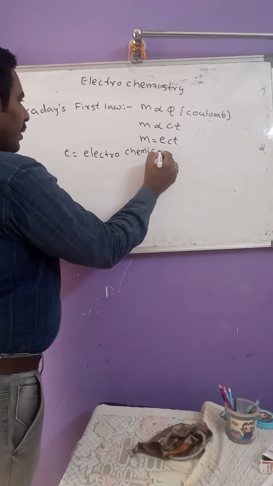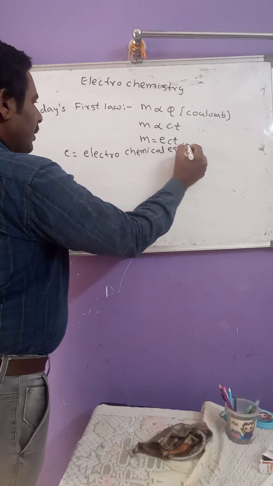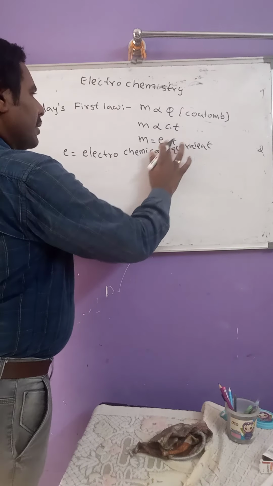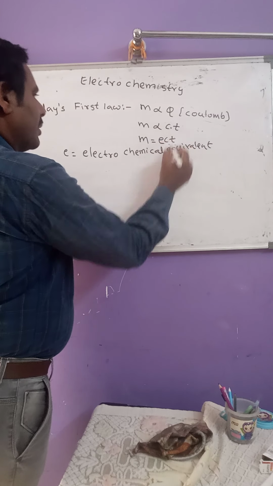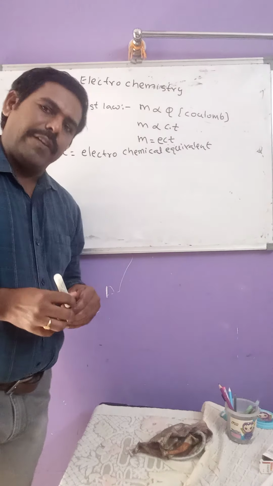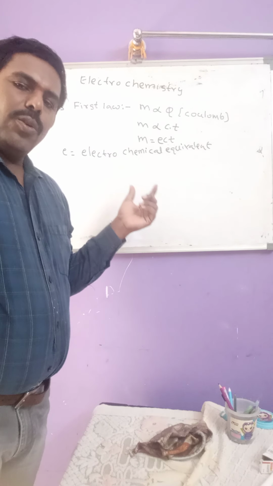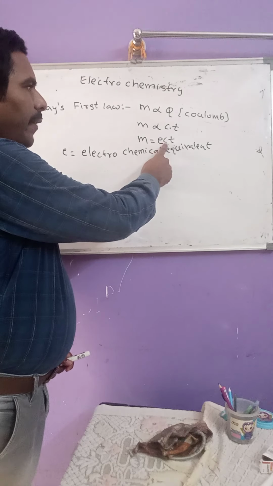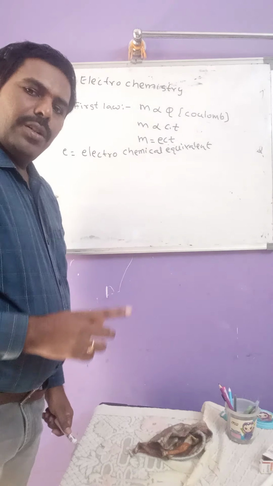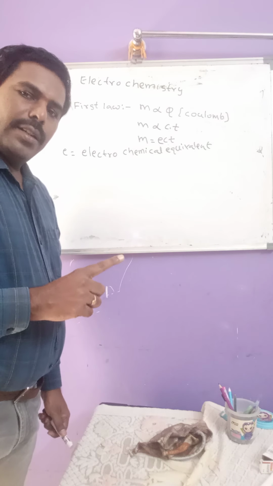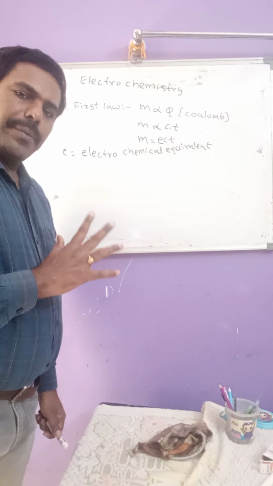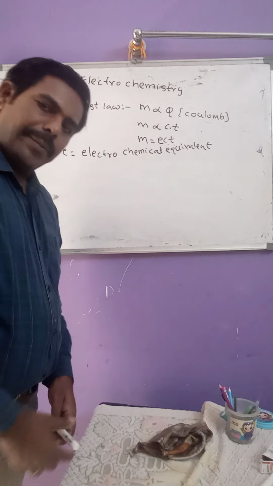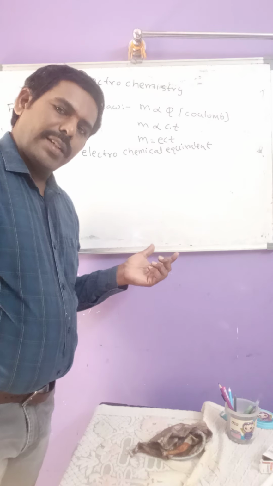electrochemical equivalent. What is electrochemical equivalent? Small e is known as electrochemical equivalent. How to define this small e? See here. If the C value and T value are both 1, then M is directly equal to small e. So what is the definition?